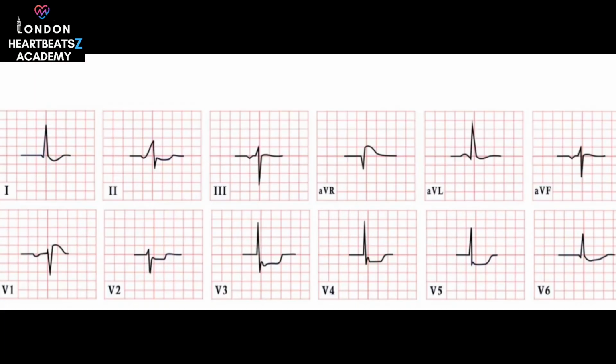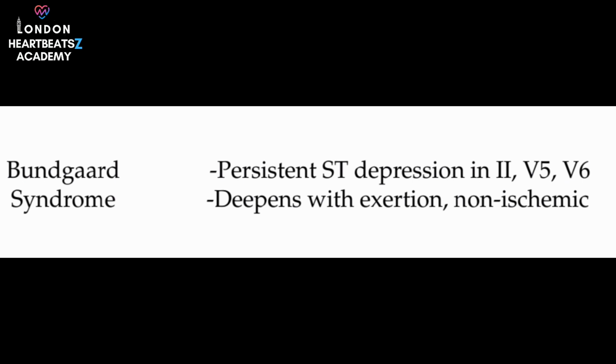All right, let's move to Bundgaard syndrome. This is also known as familial ST segment depression syndrome, a newly identified inherited cardiac arrhythmia, right? Sounds quite specific. It is very specific and very recently described. This autosomal dominant inherited cardiac arrhythmia was first identified only in 2018. It was documented through collaborative research involving 5 families from 3 different countries, making it a truly recent discovery in the field of inherited arrhythmias.